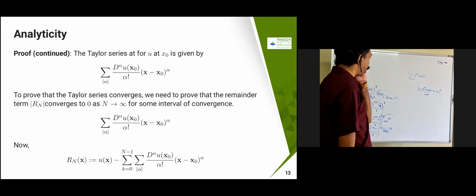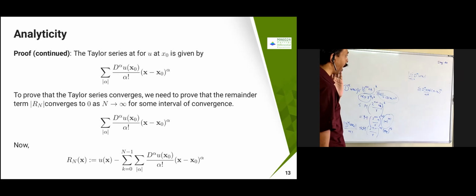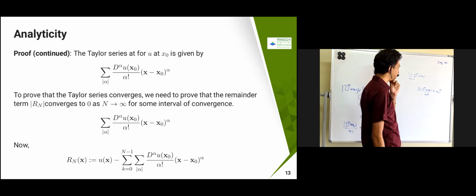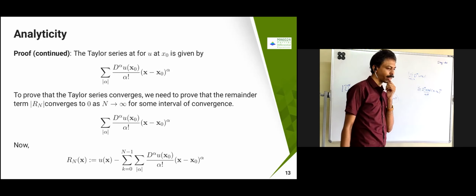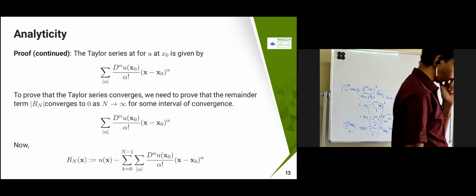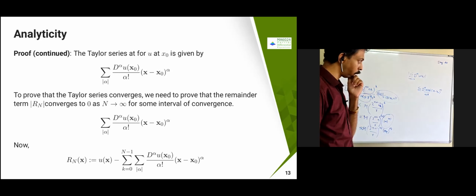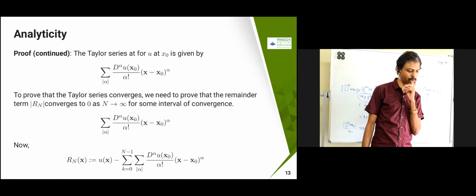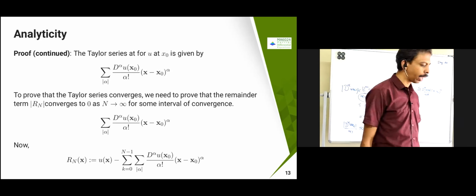So now, if you remember the Taylor series convergence, when do we say it is convergent? We need to find the radius of convergence and interval of convergence. How do you find the radius of convergence and interval of convergence? So by root, I mean, sorry, by ratio test, a n plus 1 by a n. Correct? a n plus 1 by a n. So same thing we are going to do.